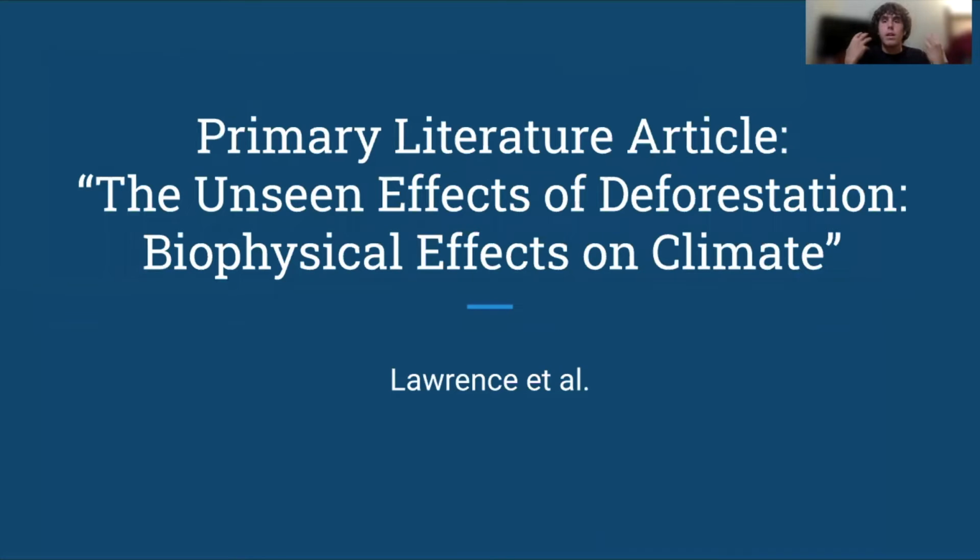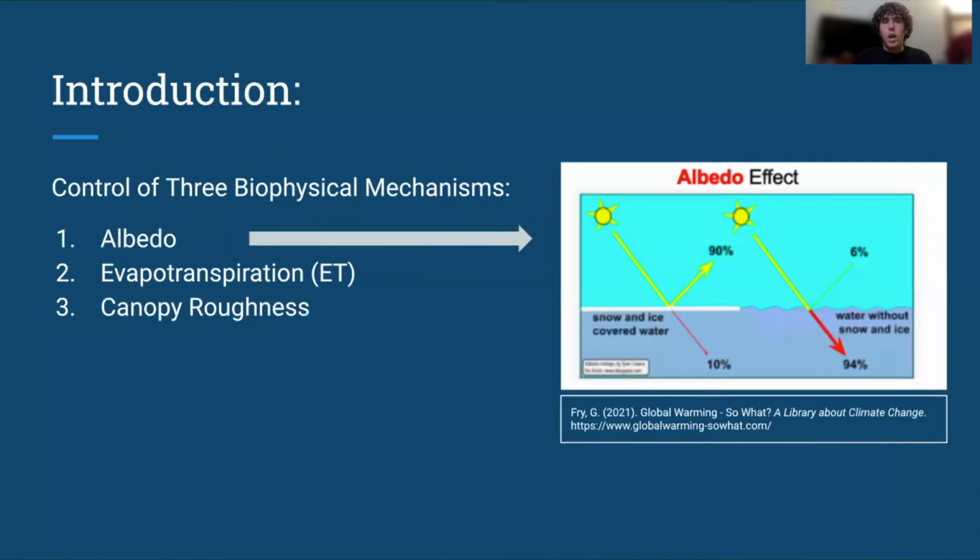We basically see in our primary literature article, "The Unseen Effects of Deforestation: Biophysical Effects on Climate" by Lawrence et al., she discusses how forests sequester large quantities of carbon, specifically 450 to 650 Pg of carbon stored in vegetation. And this is through three biophysical mechanisms. Albedo is one of them.